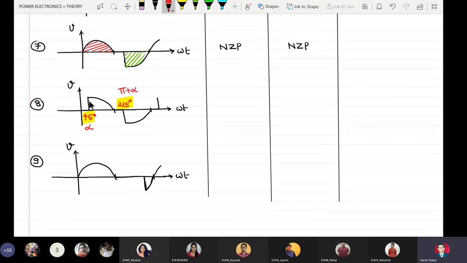So the area of the voltage above x-axis is exactly equal to the area below x-axis, right? So we have an AC waveform here, but it is having a zero average value. So it will be Z, and as usual NZP.